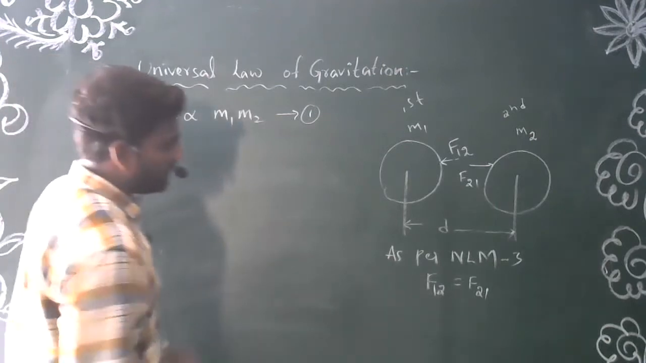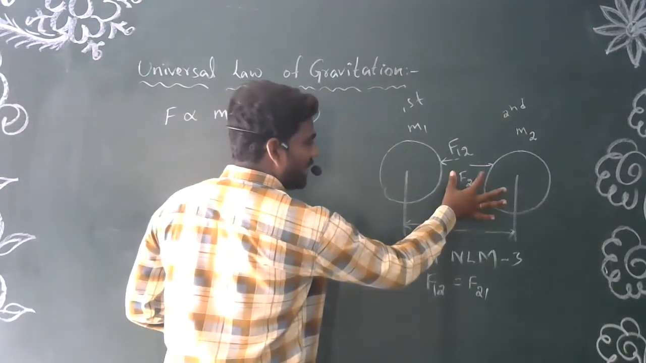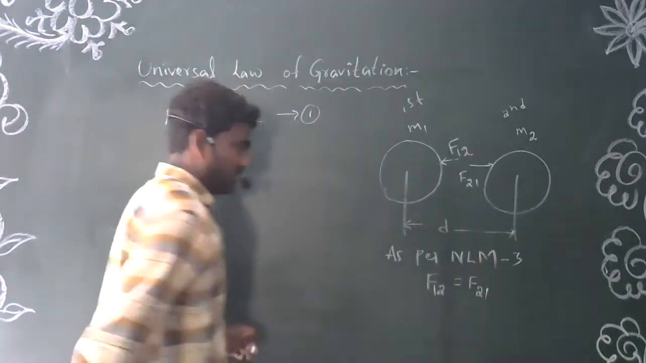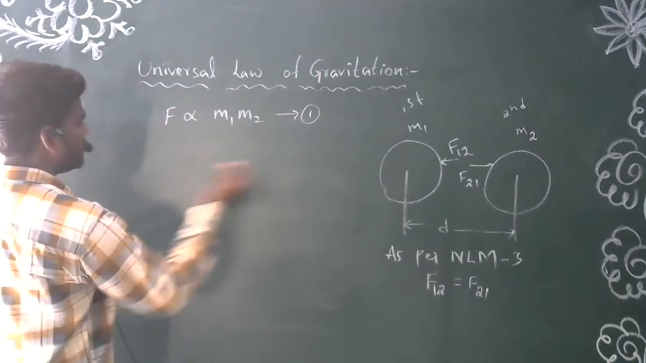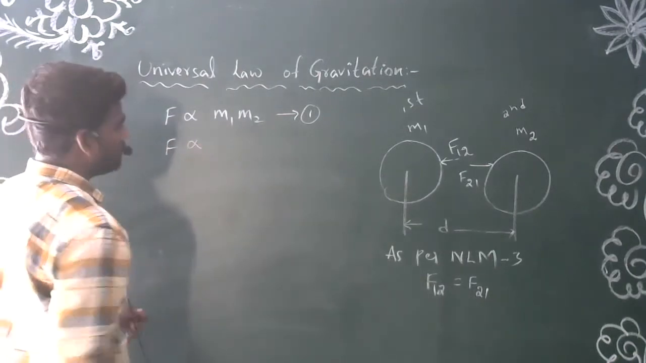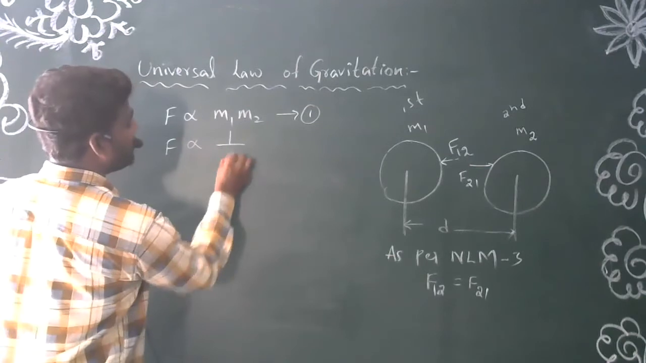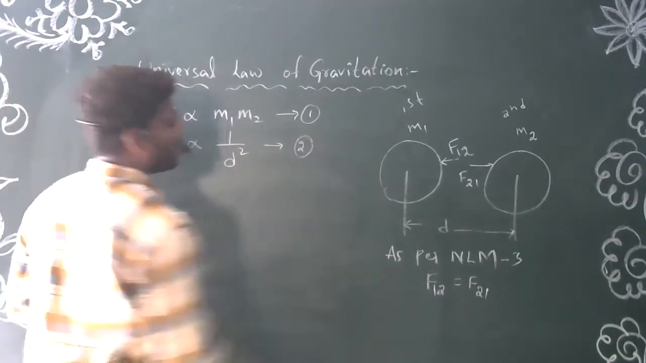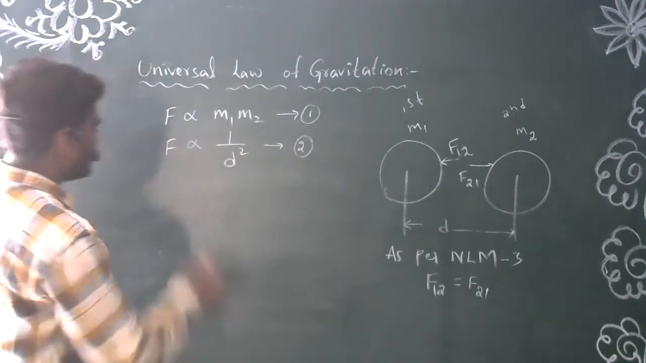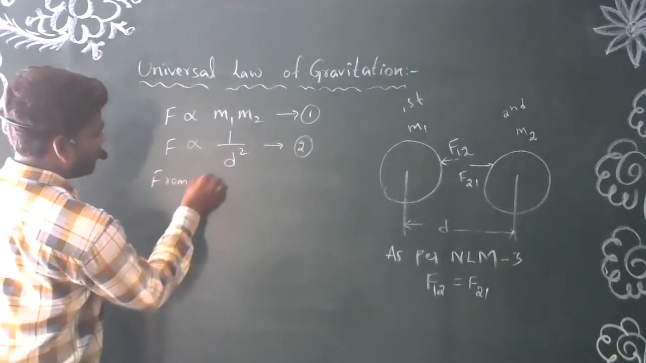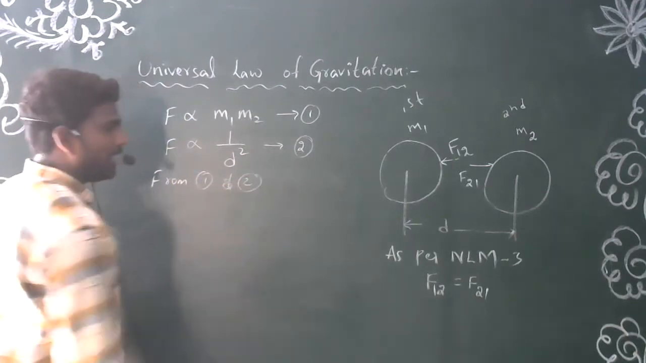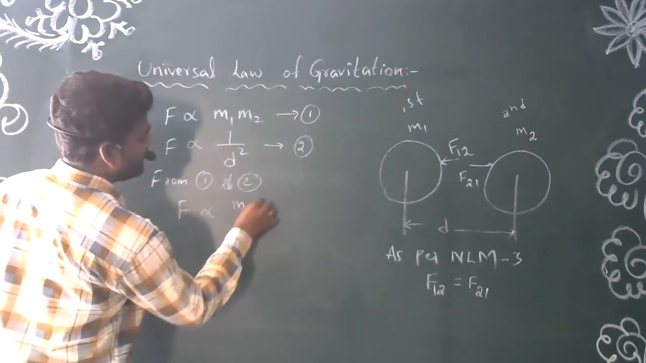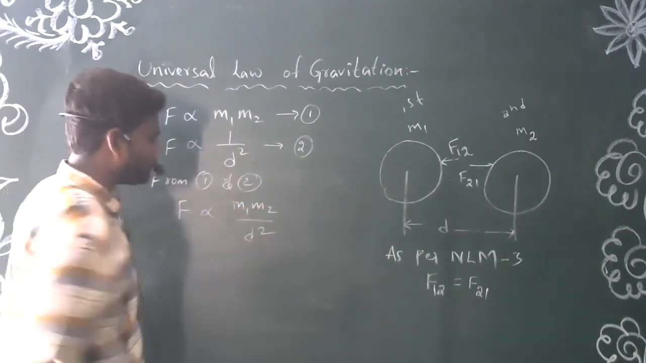Coming to the second one, the same force existing between these two objects also depends upon the distance between them. The relation between the distance and force is that F is inversely proportional to the square of the distance, that is d square. So this is the second condition. From 1 and 2, how can I write? F is proportional to m1 m2 by d square.